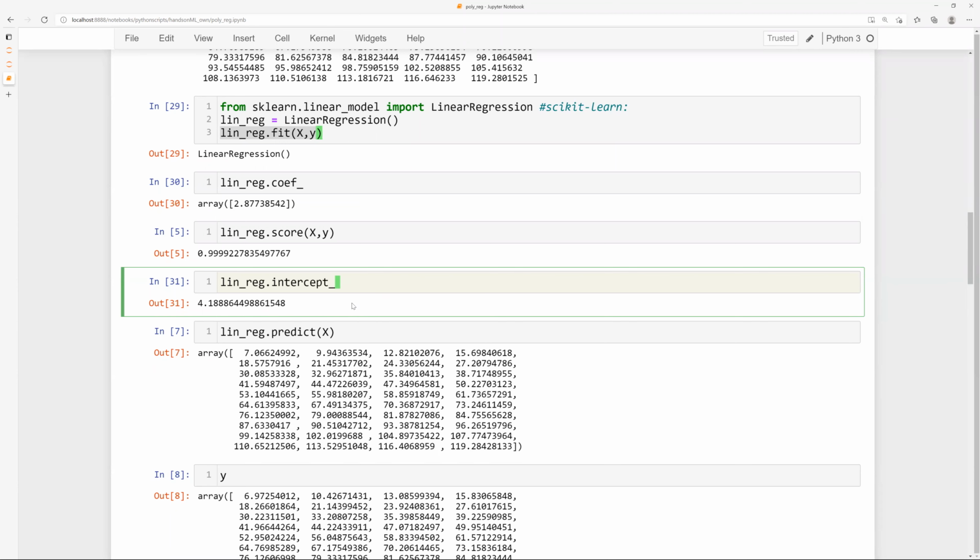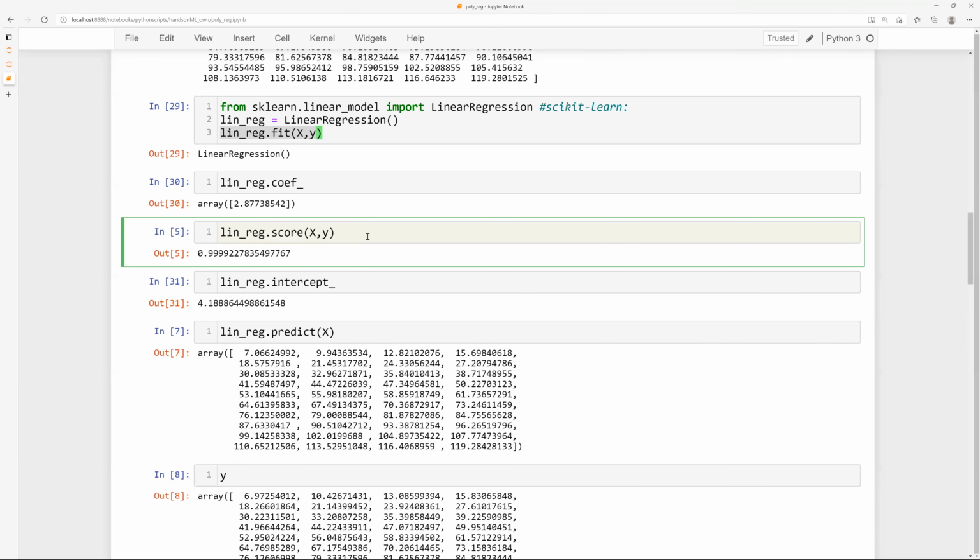4.188. Okay, so we are probably using the same method for calculating the mean squared error, all those things. So we are getting the exact same thing. These are the two main outputs, in one sense, of your linear regression fit.